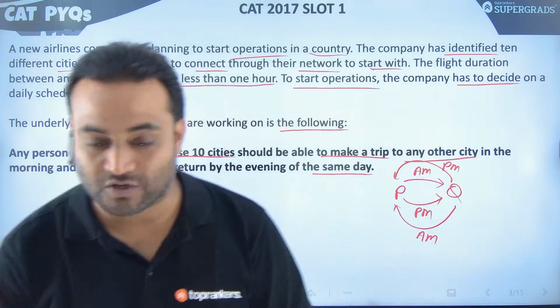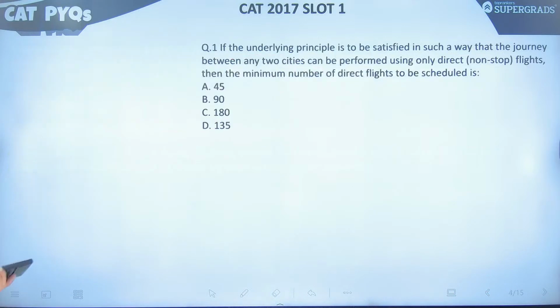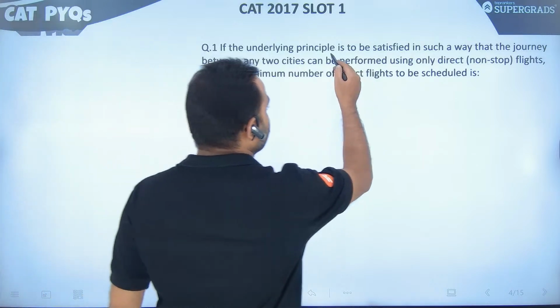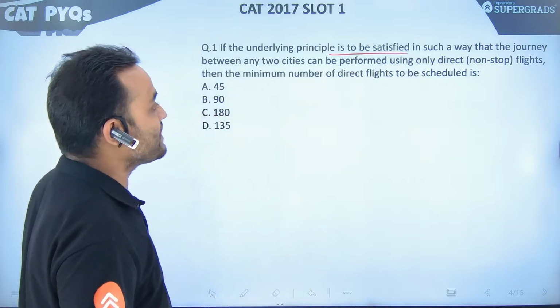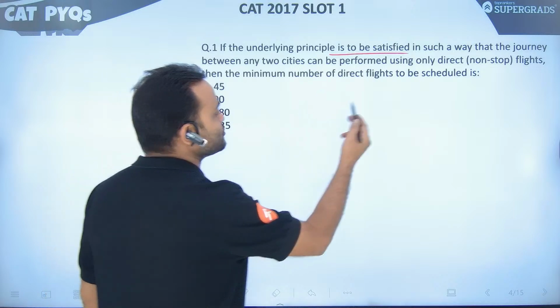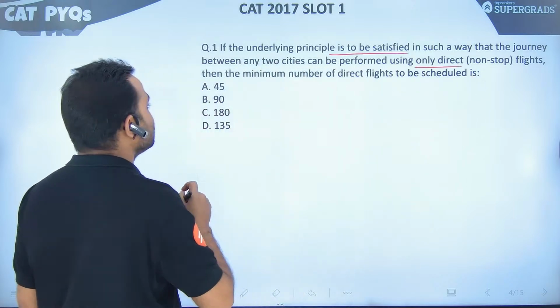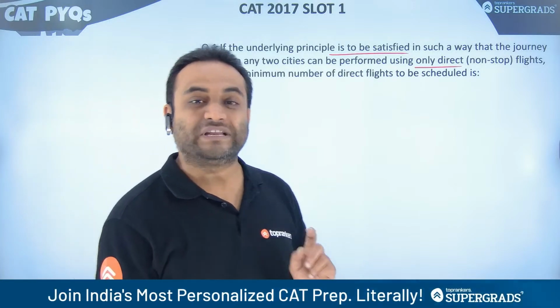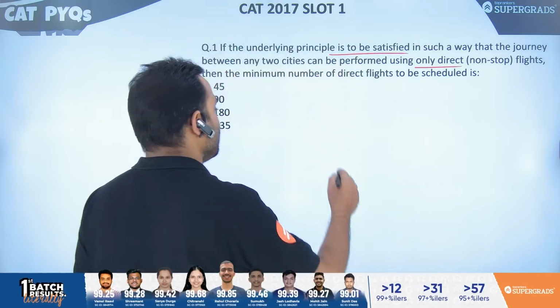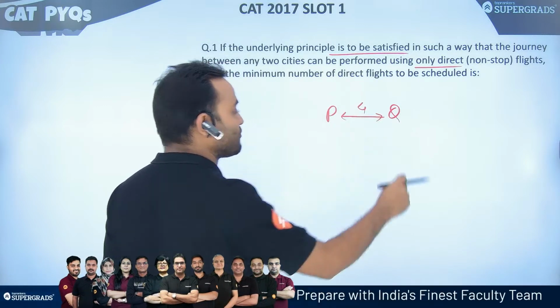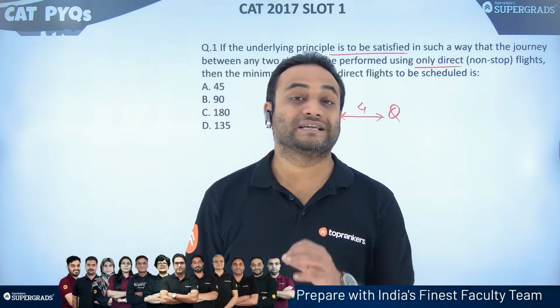Now, let's check the questions and then we will determine कि क्या करना है इस सेट का. If the underlying principle is to be satisfied, जो अभी हमने discuss किया, in such a way that the journey between any two cities can be performed using only direct flights, then the minimum number of direct flights to be scheduled is... So how many cities are there? There are 10 cities. We know that between any two cities, P and Q, there will be a total of 4 flights. और कितने cities हैं? 10.